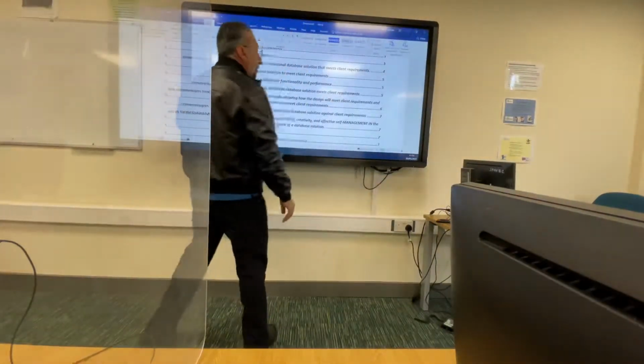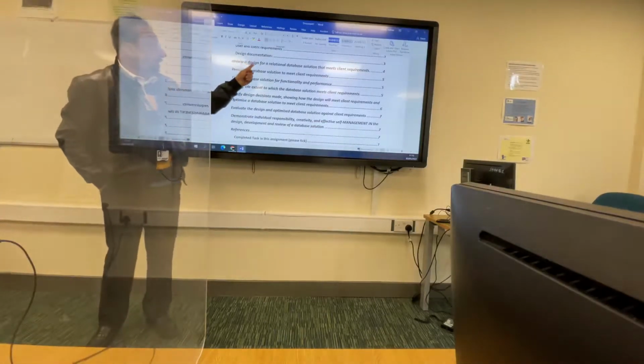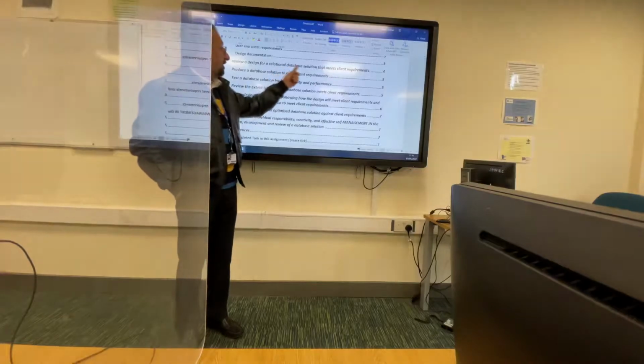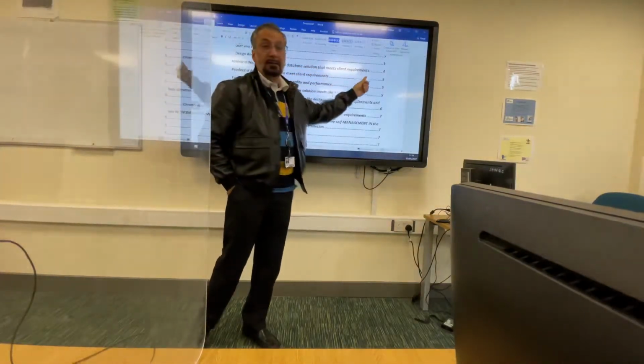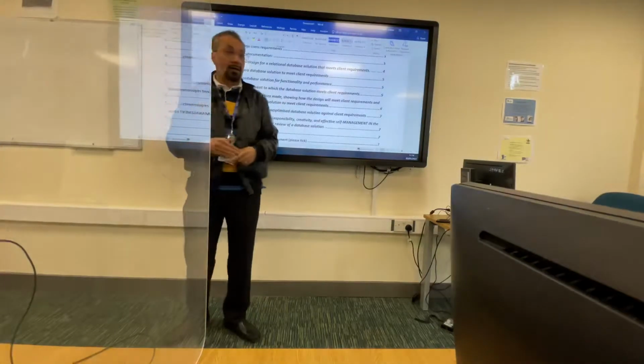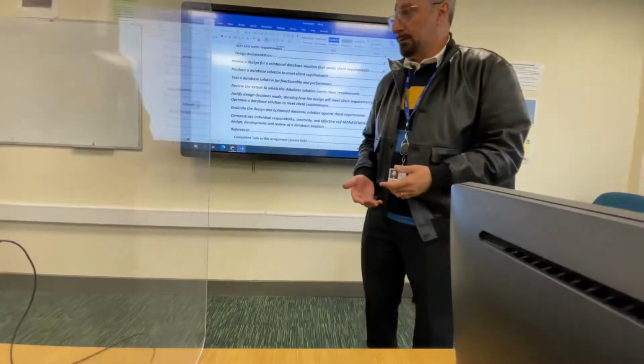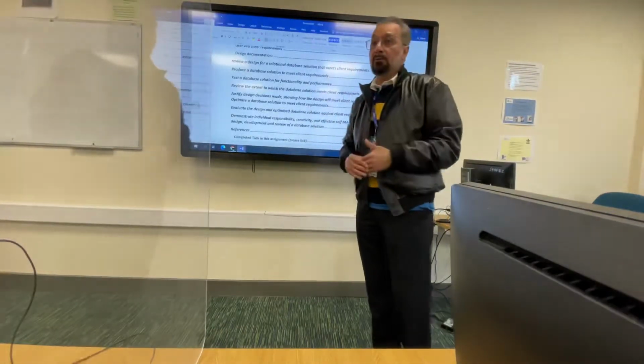Now here in number 4, what we said in the template: review a design for a relational database solution that meets client requirements. Now you put the requirements and you are going to design these databases, these tables.